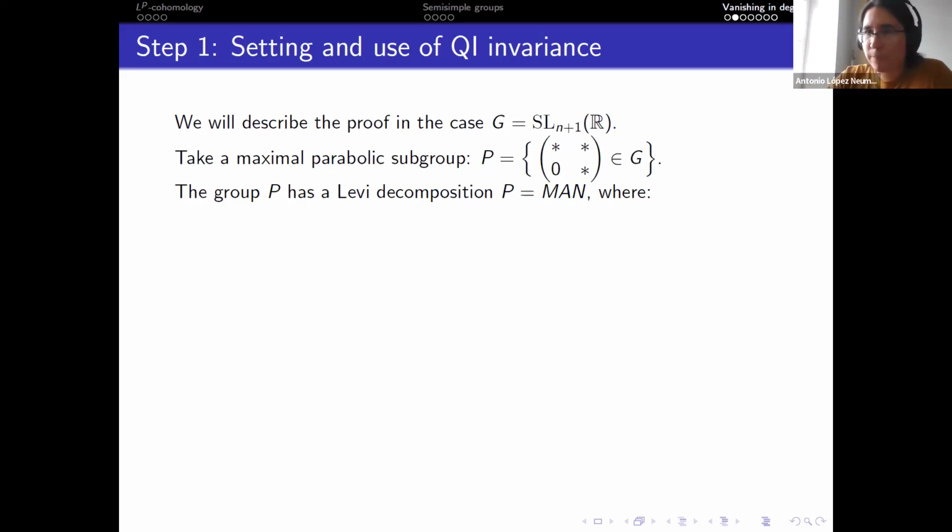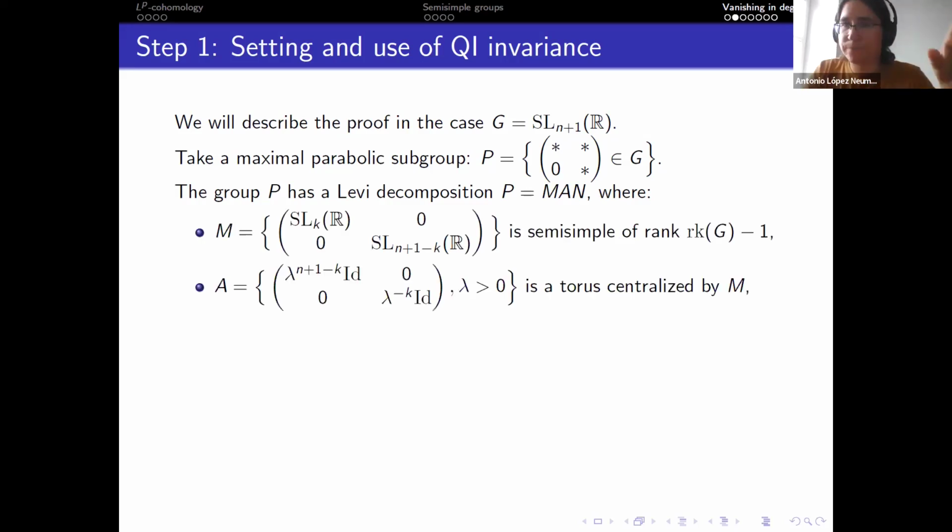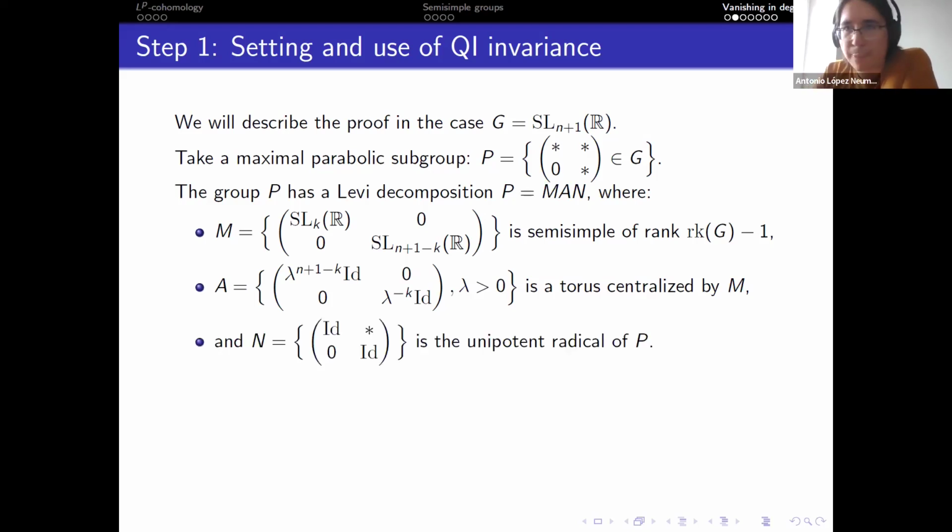The groups M and A are the block diagonal matrices, so you have 0 in the upper right coefficient. A is the center of these block diagonal matrices, and M is the rest, roughly, essentially a product of SLNs. Then you have this group N, which is just what remains.